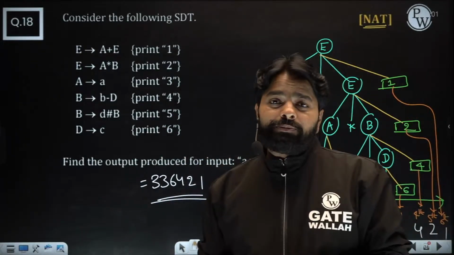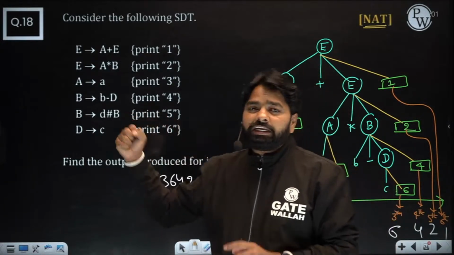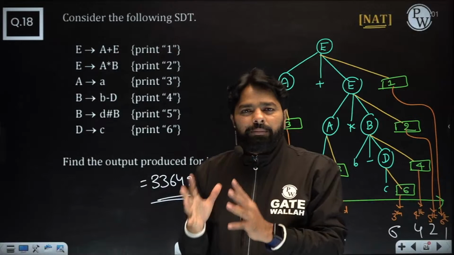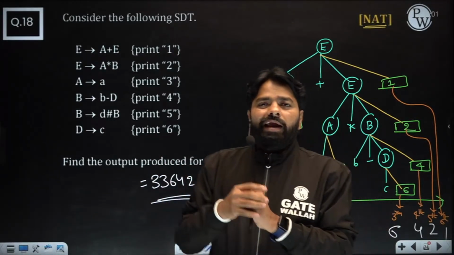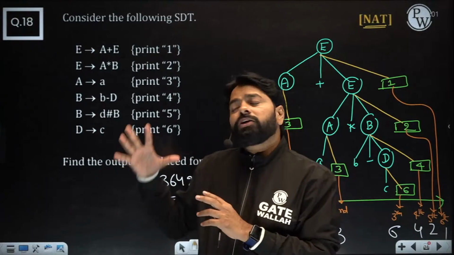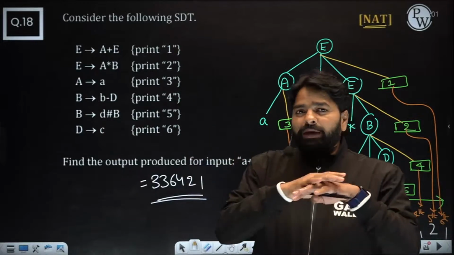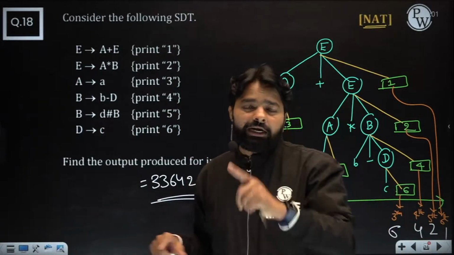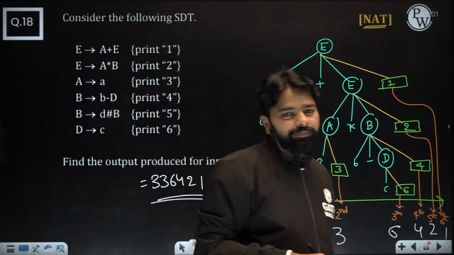If the print is between productions, and if they mention exactly some technique like LMD or reverse of LMD, RMD, reverse of RMD, or L attributed or reverse of L attributed, just follow them exactly. But if they mention nothing, or if they mention L attributed, then always follow this.